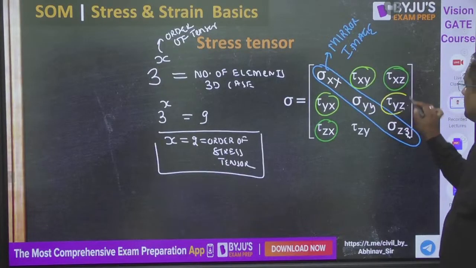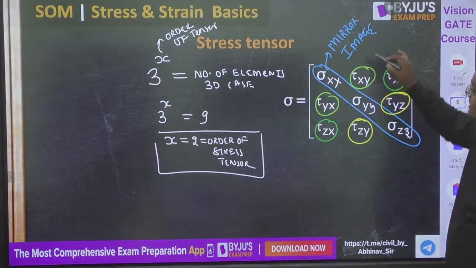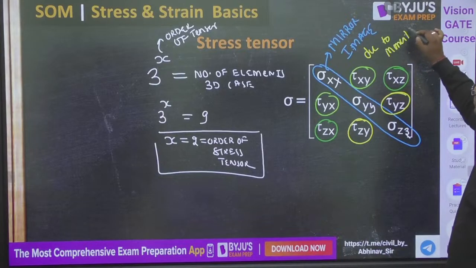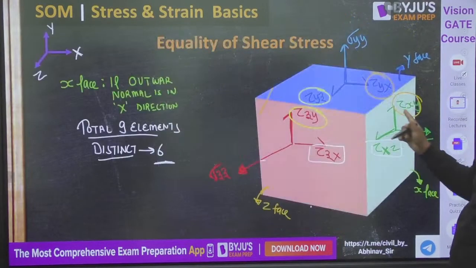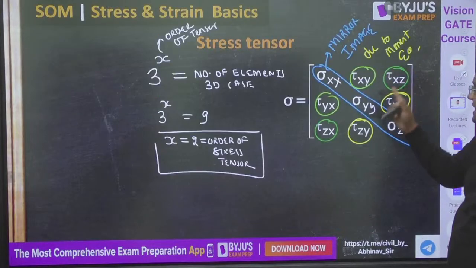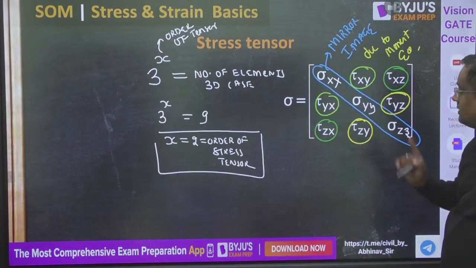Similarly, tau yz and tau zy have to be the same. So this is a mirror image. This mirror image is due to moment equilibrium, because xy and yx are adjacent faces. Adjacent face stresses are equal due to moment equilibrium. xz and zx are equal due to moment equilibrium.